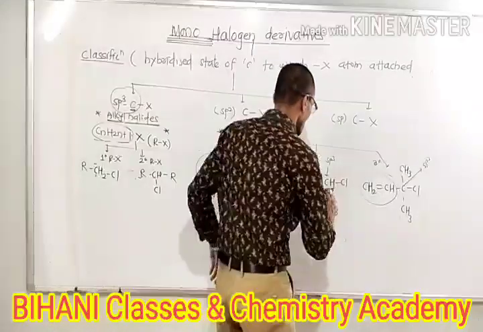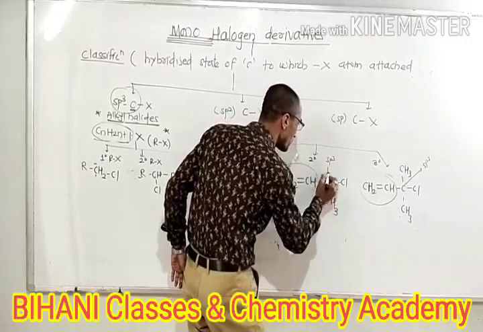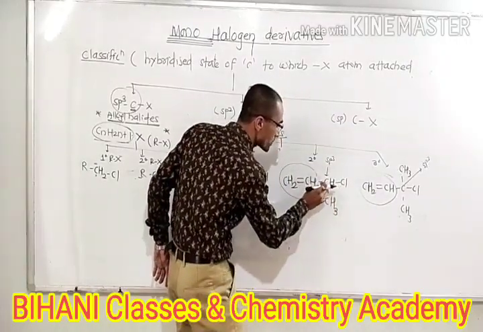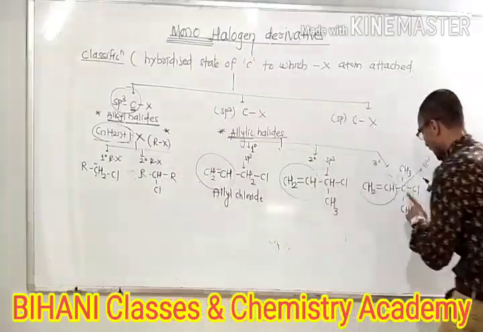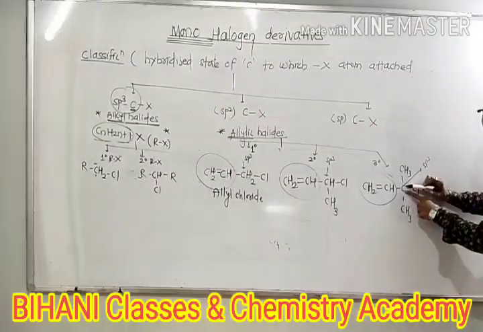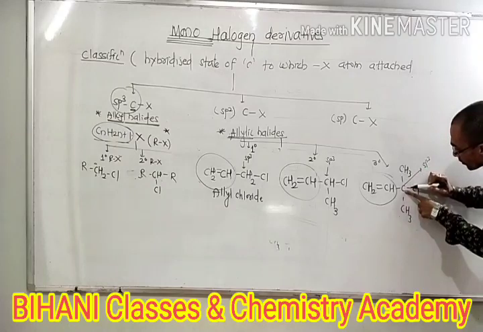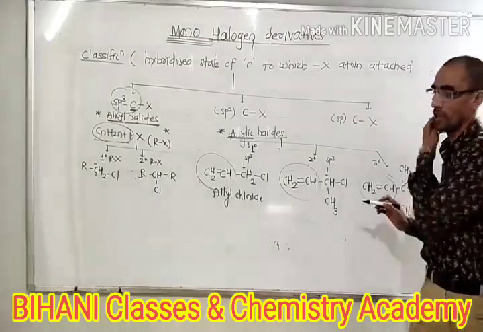The second one is again a halogen atom attached to a carbon that is sp3, but that carbon is attached to two other carbon atoms. So this is the secondary nature: a secondary allylic halide, and this one is the tertiary allylic halide. So we have to study the nature. The carbon to which the halogen atom is attached is linked with one, two, and three carbons. So this one is the tertiary allylic halide.